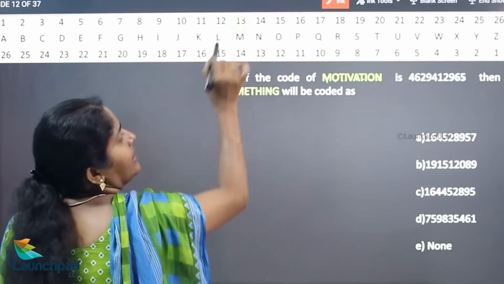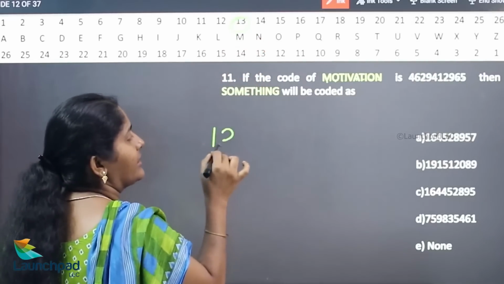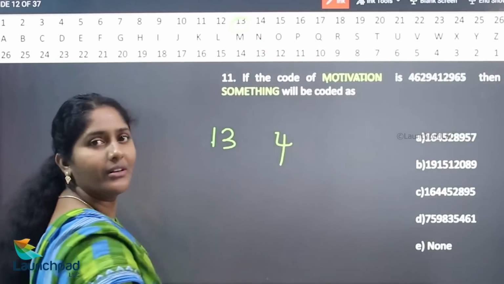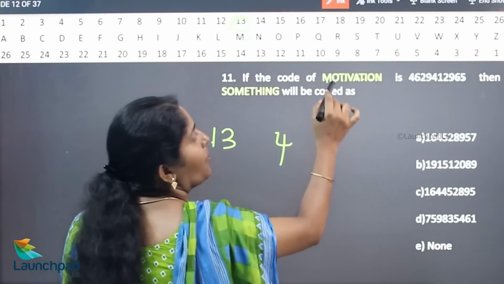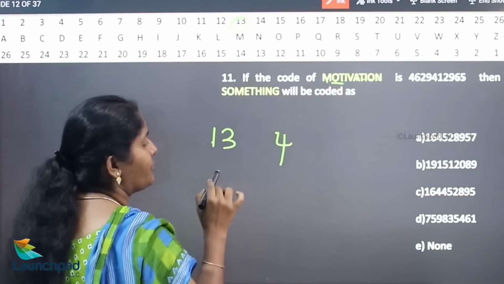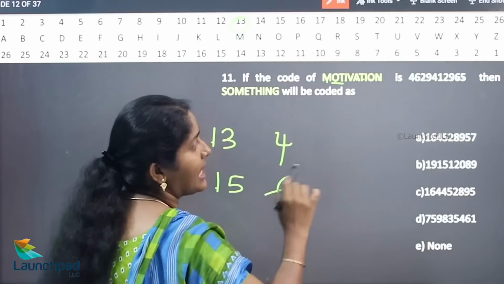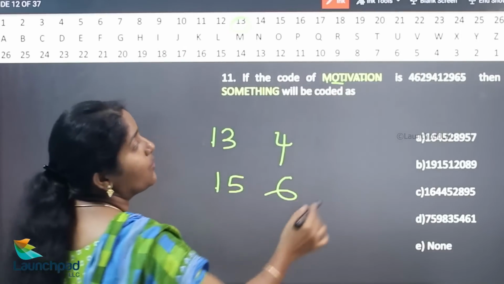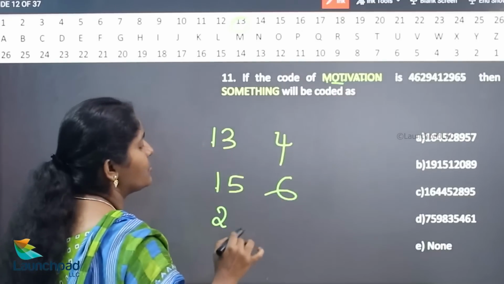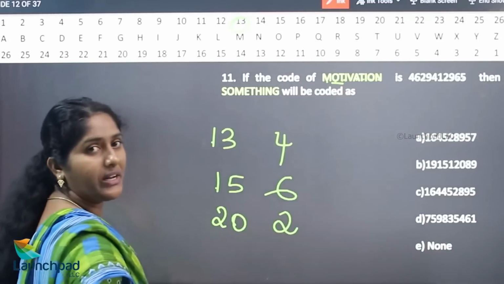So 13. 13 inside your 13. 1 plus 3 is 4. Am I clear? Now, O, what is the value of O? 15. 1 plus 5 is 6. So 4, 6. After that, what is the value of T? 2, 0. 2 plus 0 is 2.